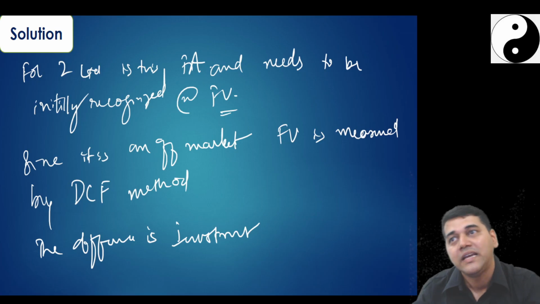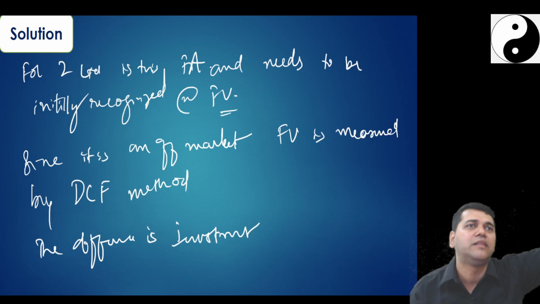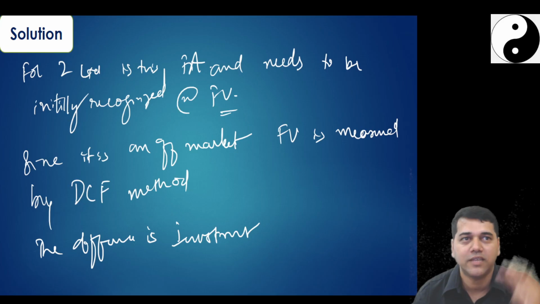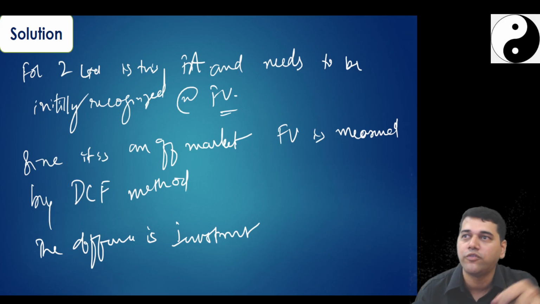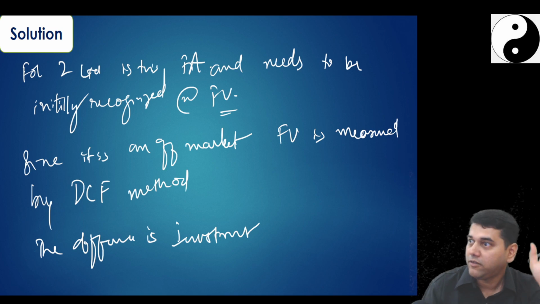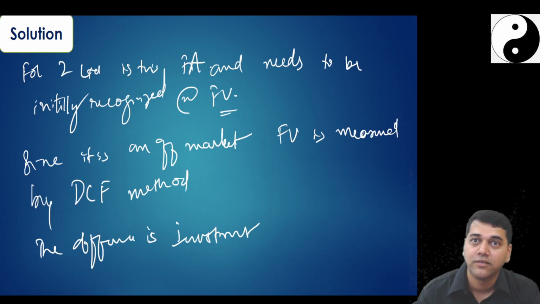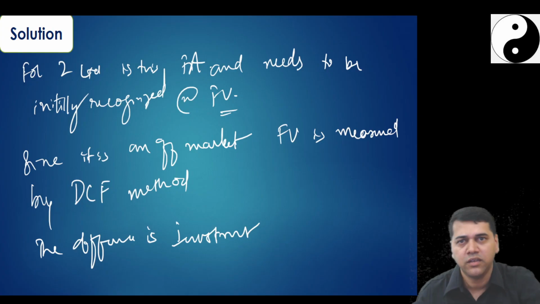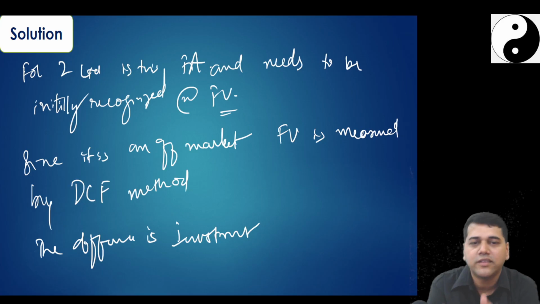If Z Limited had given this loan to some X Limited, an unknown party, charge it to the P&L account, but Z Limited would not be a fool to do that. It's a financial transaction. Why would he give an interest-free loan to an unknown party? That means there must be something. I will bring it out. Since you gave this to your subsidiary, as an auditor or as an accountant, I will say that it is an investment.